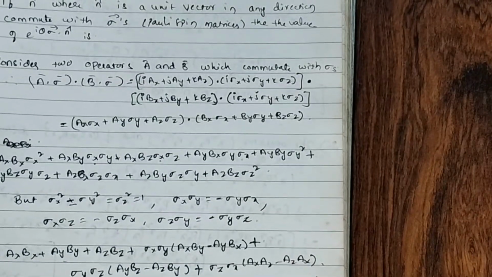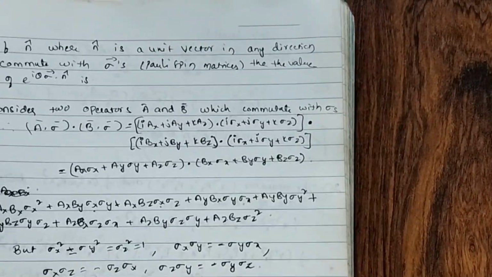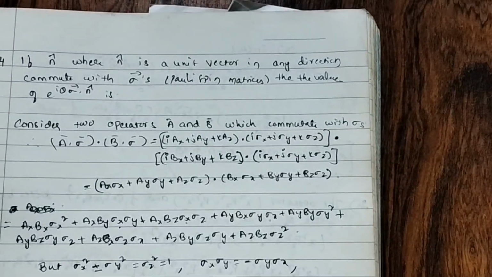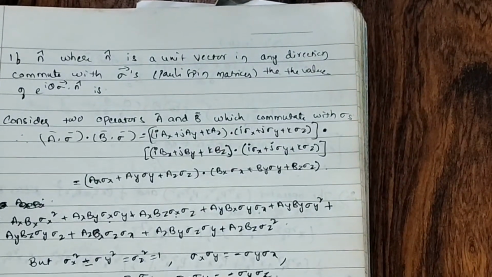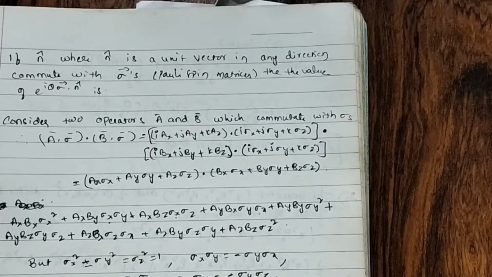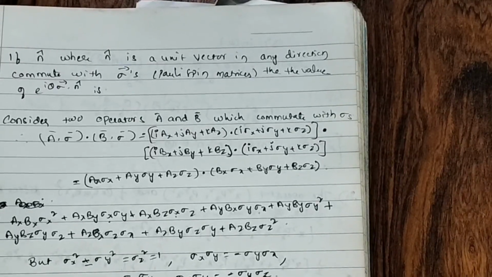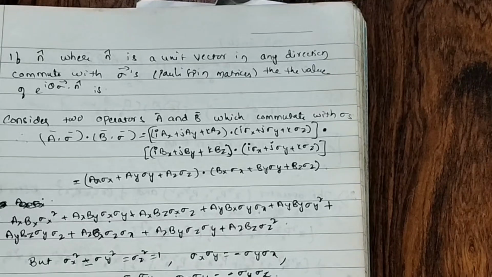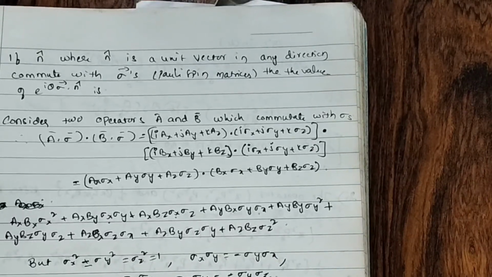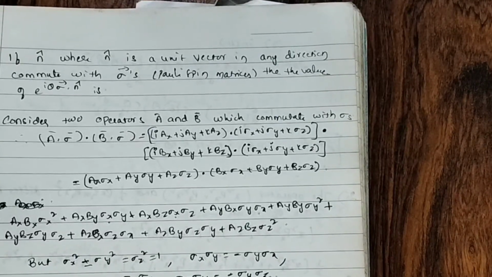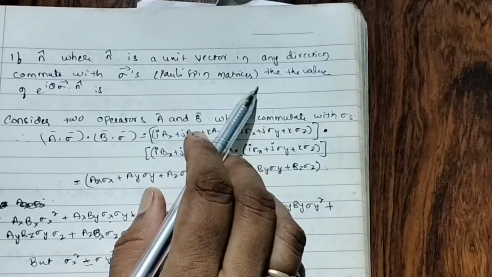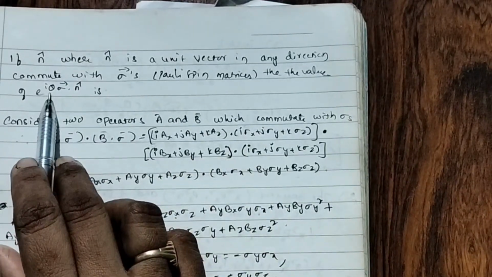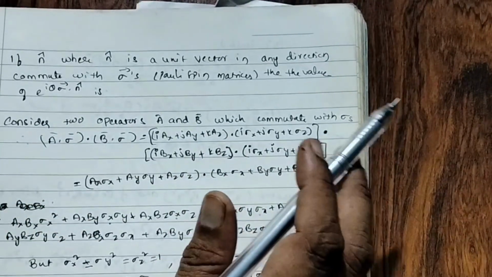Okay, now the next problem depends upon Pauli matrices. If n, where n is the unit vector in any direction, commutes with sigma, that is the Pauli spin matrices, the value of e to the power of i theta sigma dot n is.